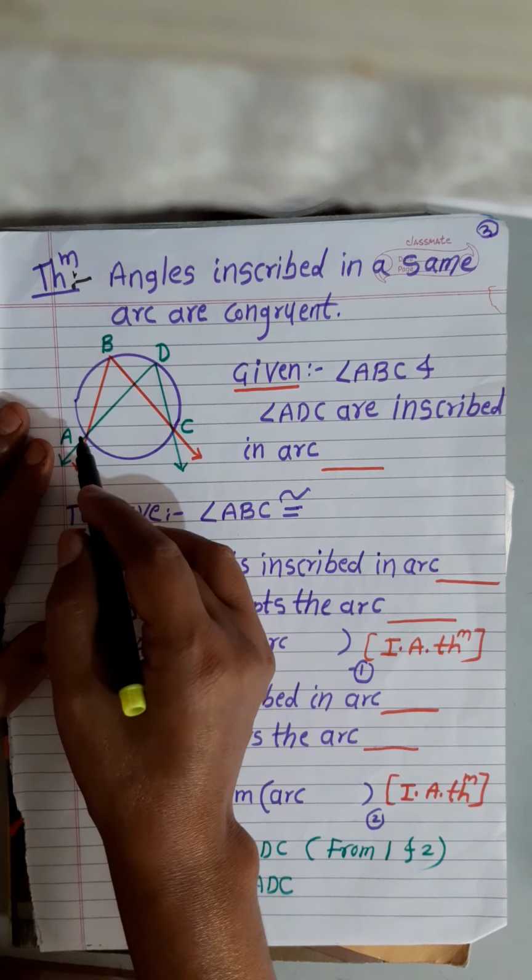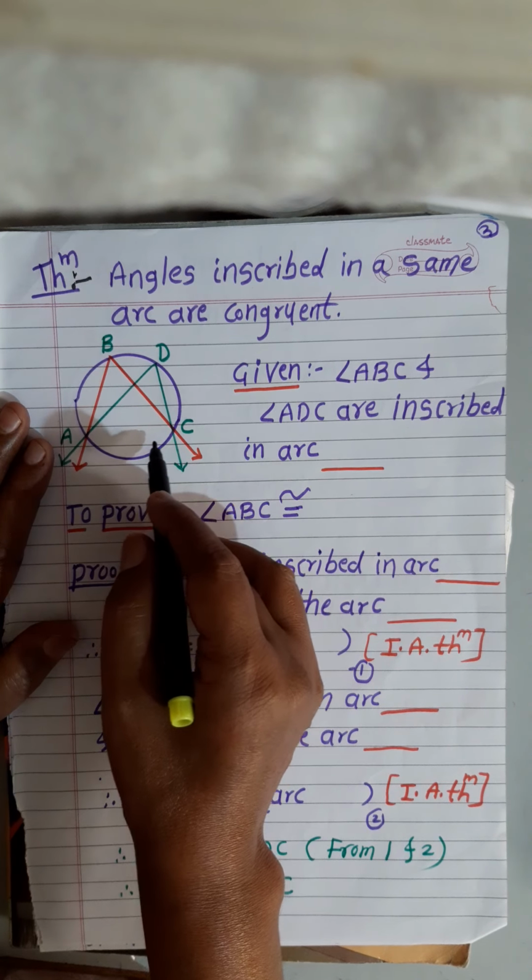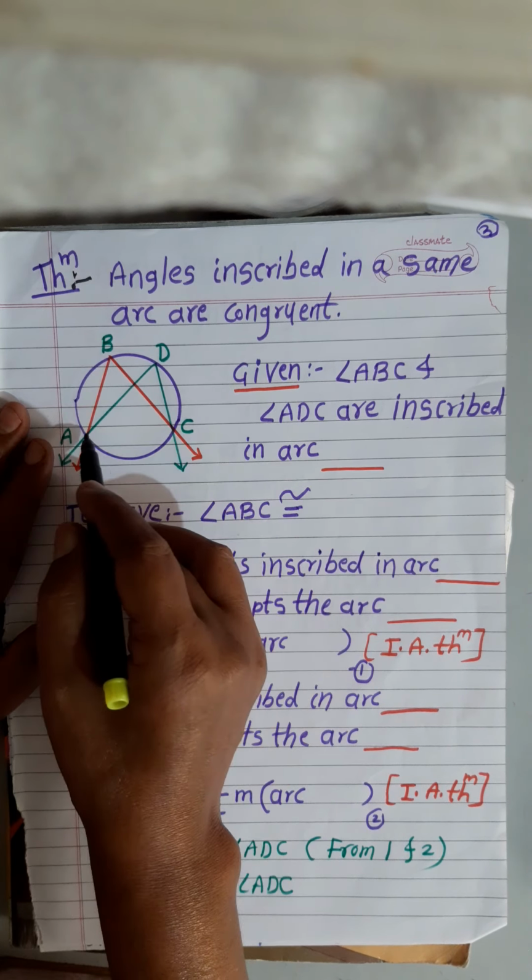Now see here, in the figure, angle ABC and angle ADC, in which arc are they inscribed? They are inscribed in arc ABC, or you may say arc ADC, because the endpoints are A and C and the middle letter you may write as B or D. They are inscribed in the same arc.